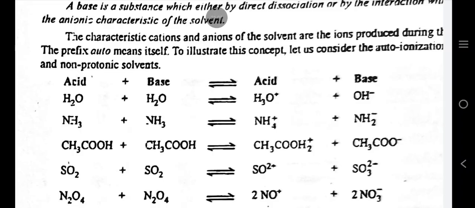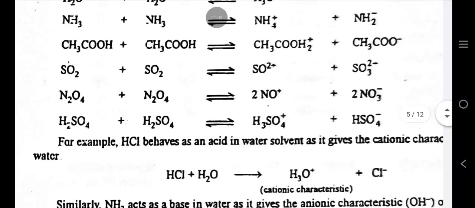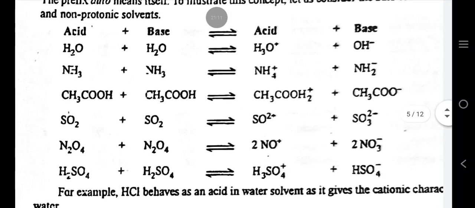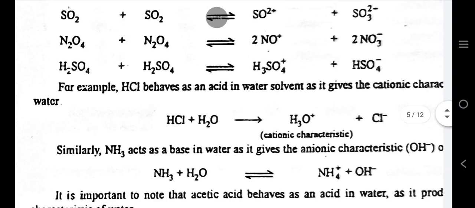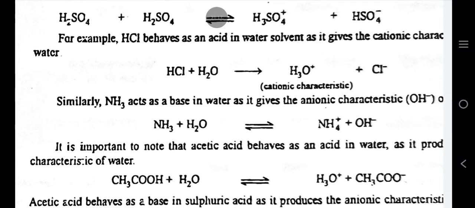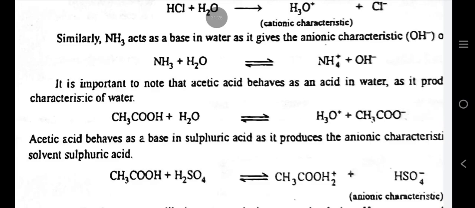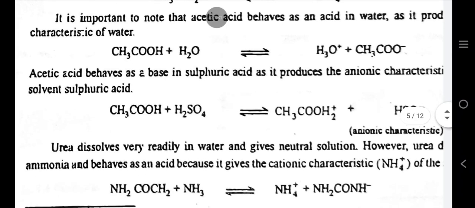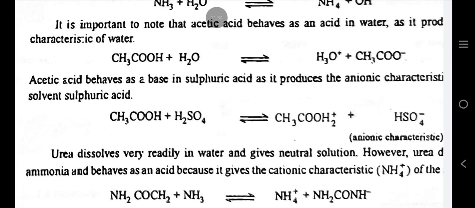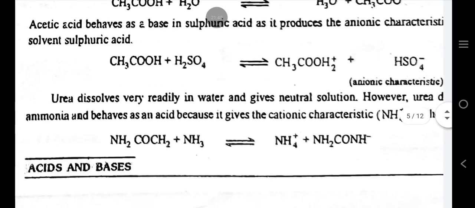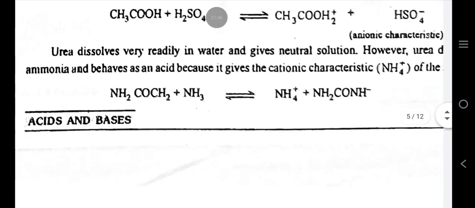To illustrate this concept, let us consider the autoionization in protonic and non-protonic solvents. Look at this. For example, HCl behaves as an acid in water solvent as it gives the cationic characteristic of water. Similarly, NH3 acts as a base in water as it gives the anionic characteristic. It is important to note that acetic acid behaves as an acid in water as it produces the cationic characteristic of water. Acetic acid behaves as a base in sulfuric acid as it produces the anionic characteristic of the solvent sulfuric acid.